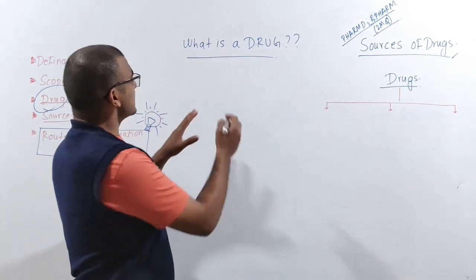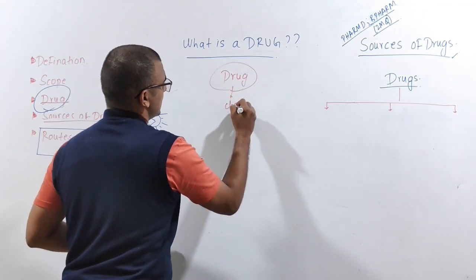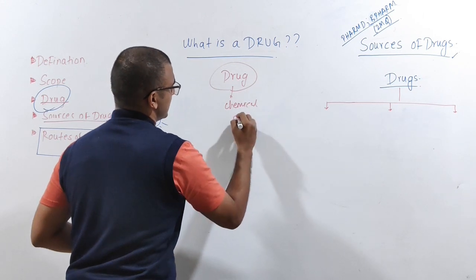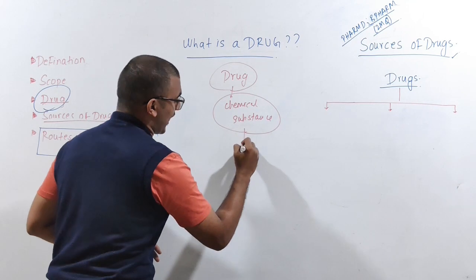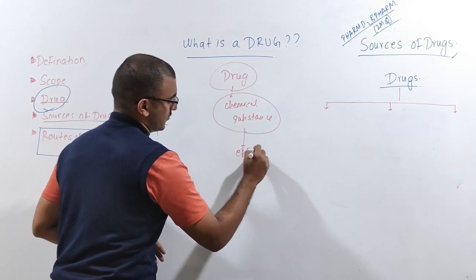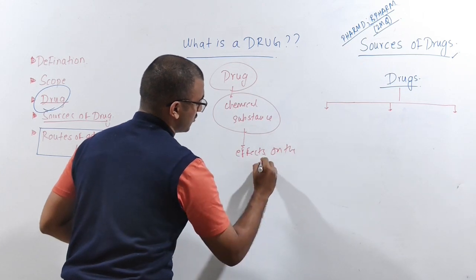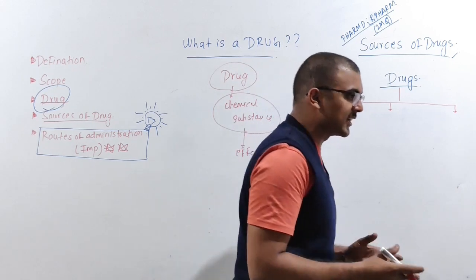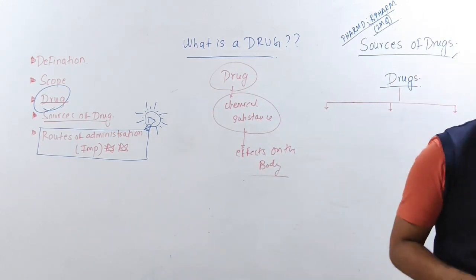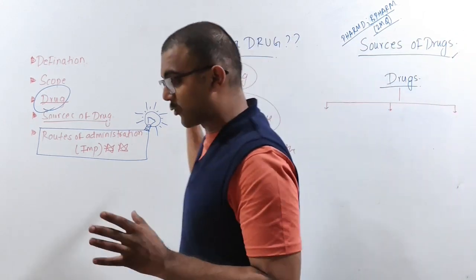A drug is a chemical substance which is going to have effects on the body. Any chemical substance which helps in providing us an effect in the body is called a drug.